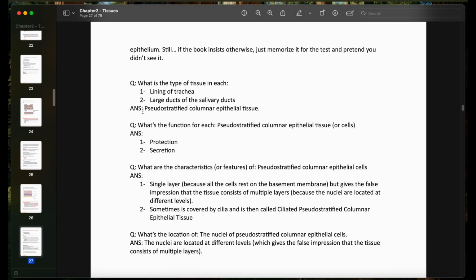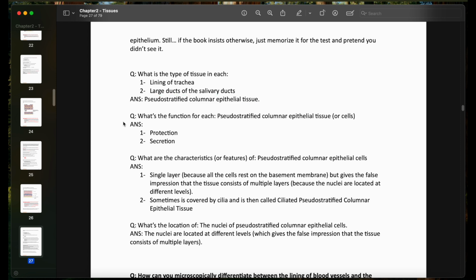Question: what is the type of tissue for each of the following? Lining the trachea and large ducts of salivary glands, or salivary ducts actually, not the glands. And the answer is pseudostratified columnar epithelial tissue. Question: what's the function for each? The pseudostratified columnar epithelial tissue, or cells: protection and secretion.